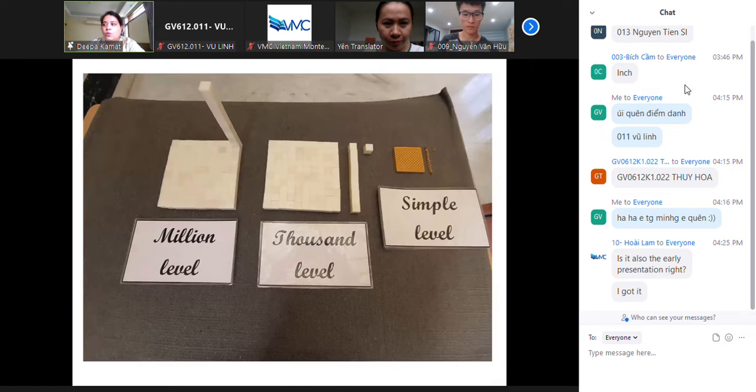And so, show the children how the unit, the 10 and the 100 belong to the simple level. The 1000, the 10,000 and the 100,000 belong to the 1000 level. And this one, the million level. And keep the cards there.